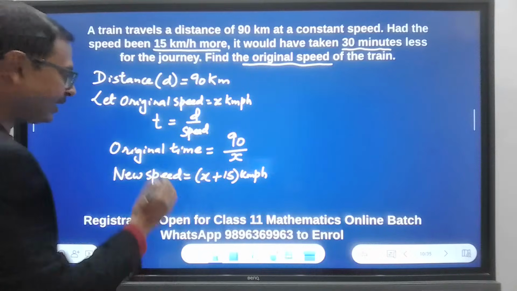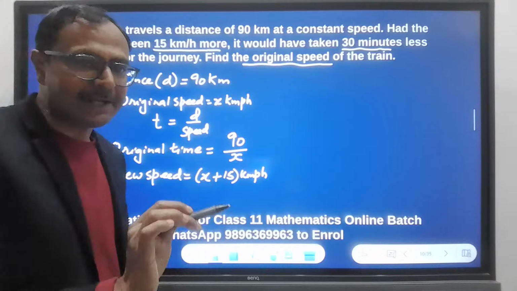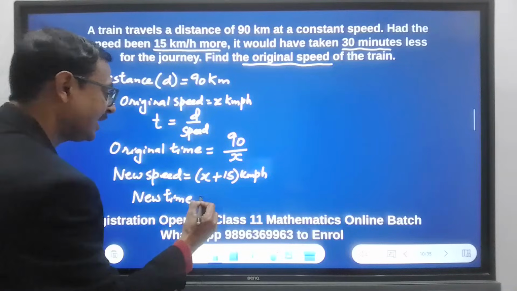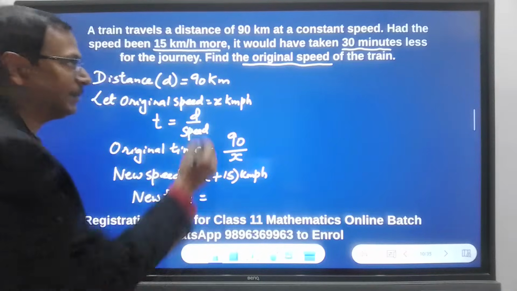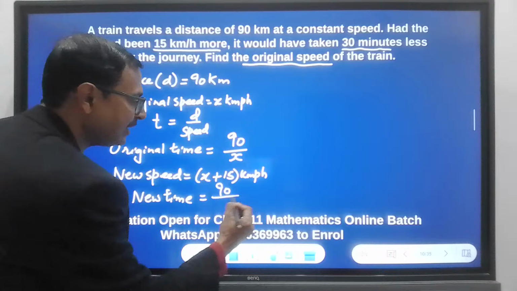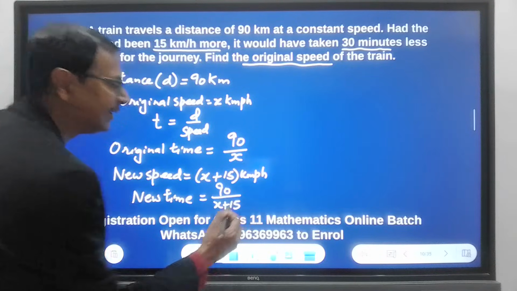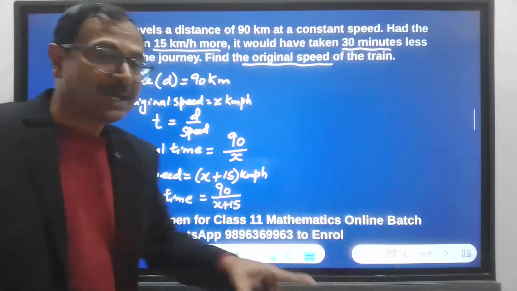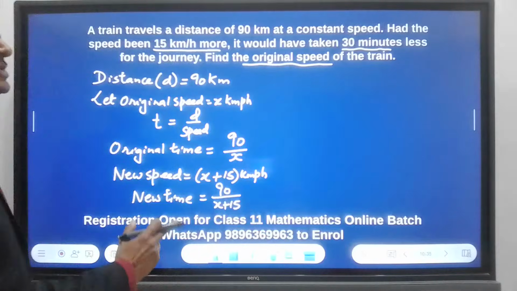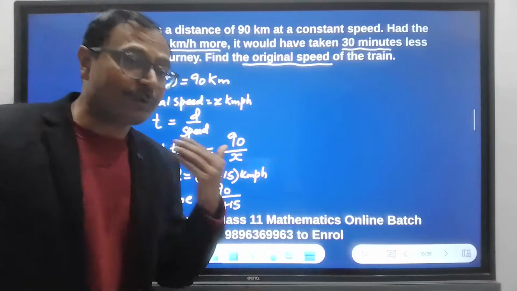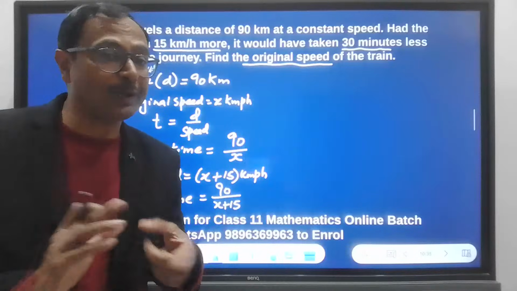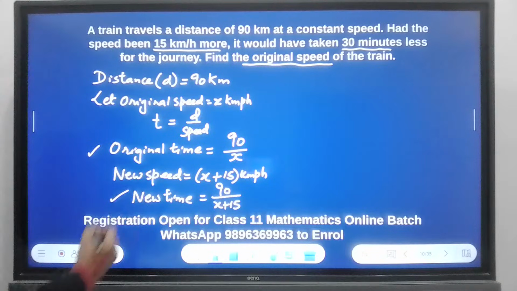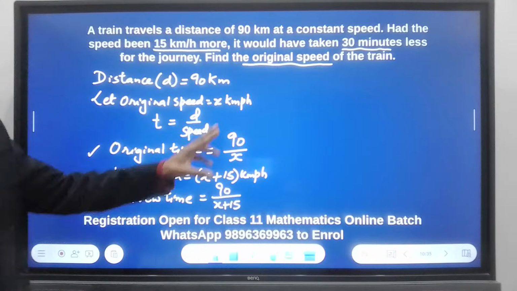So what do we have to do here? Original time is 90 upon x, right? So the new time taken is again distance upon speed. Distance remains the same, 90, and speed x plus 15. Now these two times have a difference of 30 minutes because the comparative time is given in the question. It is not like the complete time of going 90 kilometers and coming back. Okay, don't get confused. So the difference between the original time and the new time is 30 minutes.